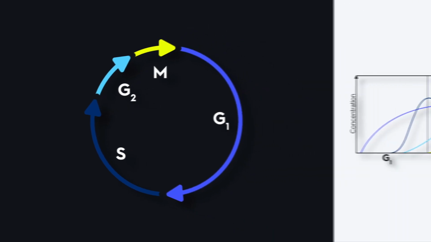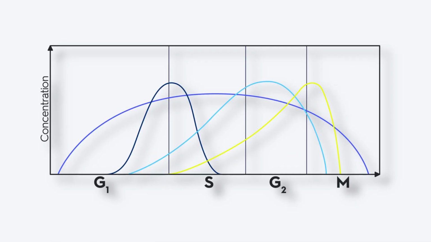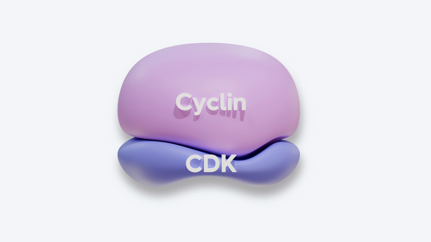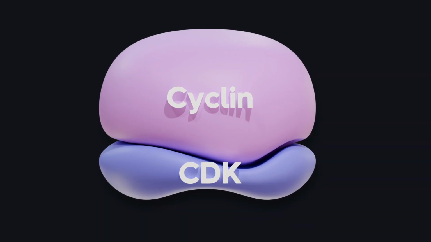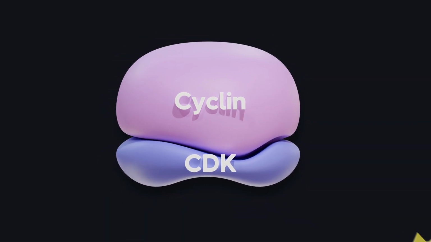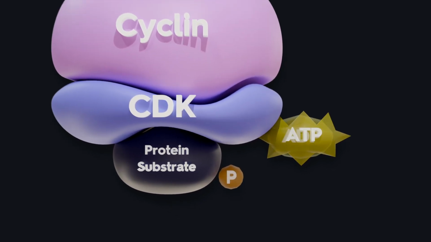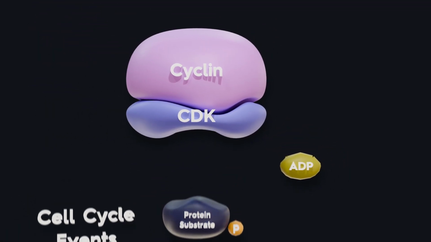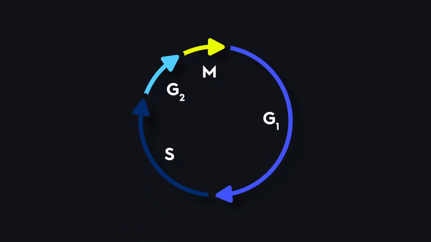To move from one stage to the next, cells rely on cyclins, proteins whose levels rise and fall in a repeating cycle. These cyclins then activate enzymes called cyclin-dependent kinases, or CDKs. When a cyclin binds a CDK, the pair forms an active complex that drives the cell forward, as serine-threonine kinases. These complexes add phosphate groups to target proteins, turning parts of the cell cycle machinery on or off at precise moments.